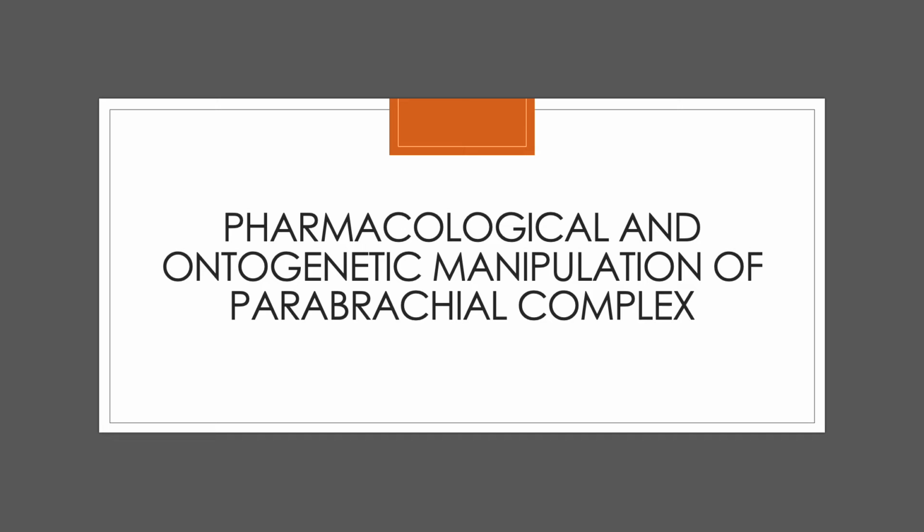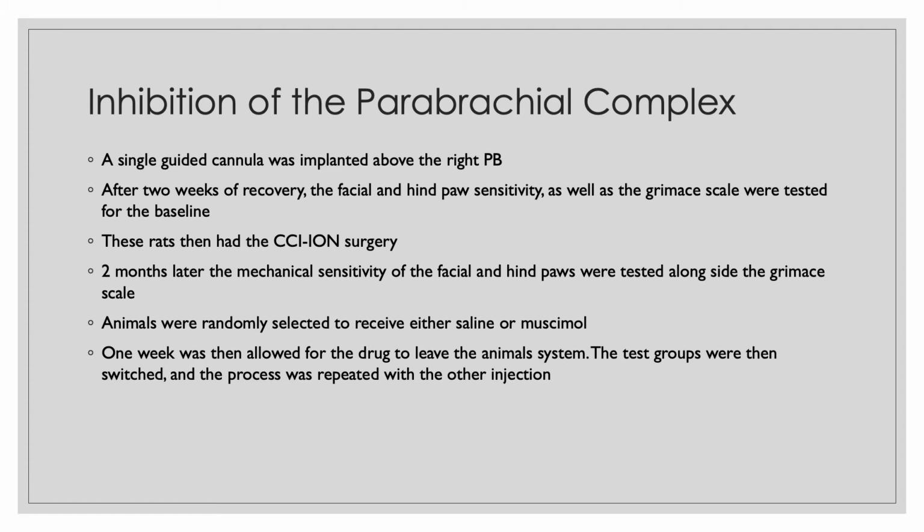Next, we have the different manipulations of the parabrachial complex. So first up, we have inhibition of the parabrachial complex, where a single guided cannula was implanted right above the parabrachial complex. 2 weeks after recovery, a baseline was tested. These animals then went through CCI-ION surgery, and 2 months later, the mechanical sensitivity, along with going through the Grimace scale, were tested.